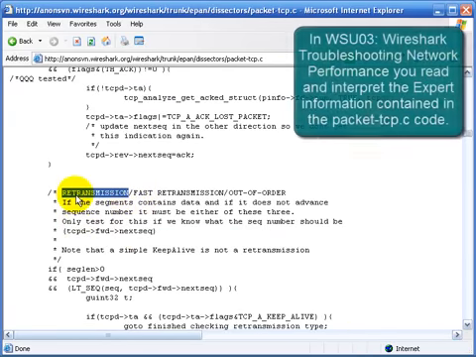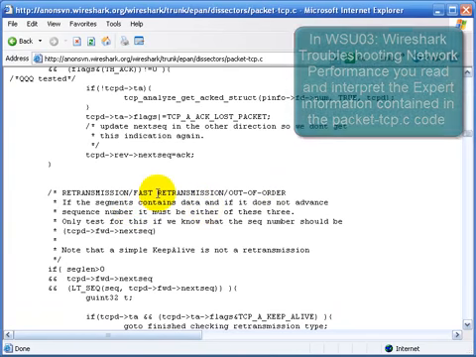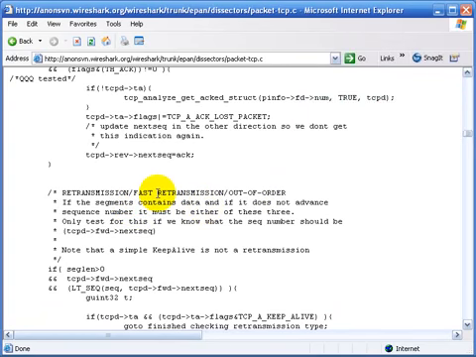It differentiates a retransmission from a fast retransmission from an out of order packet. So if we need to figure out why Wireshark is flagging something in the expert system, one of the things that we can do is go directly into the code and read it to find out what the criteria is for putting something into an expert notification. So don't be shy about going into the code if you wonder how things are working.